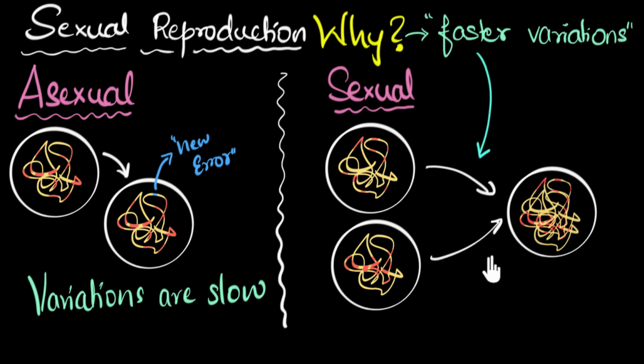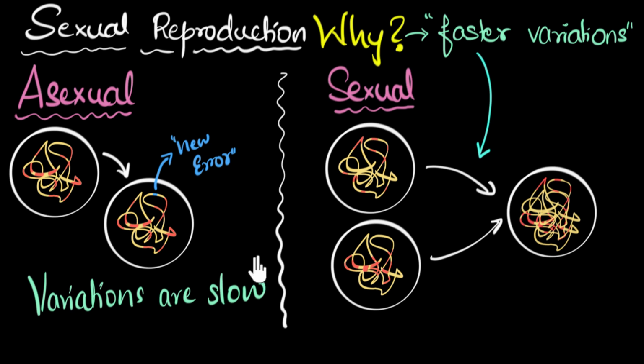Now, of course, you may be having a lot of questions. One question maybe, what do we mean by DNA gets combined? What is the meaning of combination? Do they get attached to each other? Or does the nucleus of the new offspring just end up with 2 sets of DNA? Does the DNA keep on increasing? What's going on? What happens? Well, that's something we'll talk about in a future video.